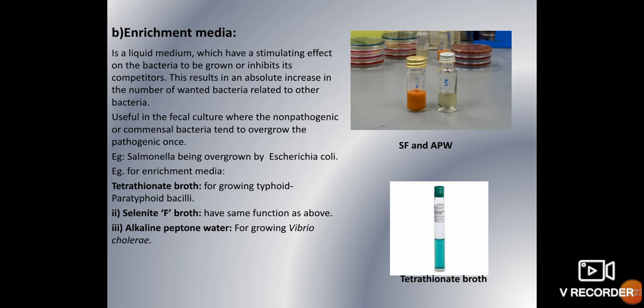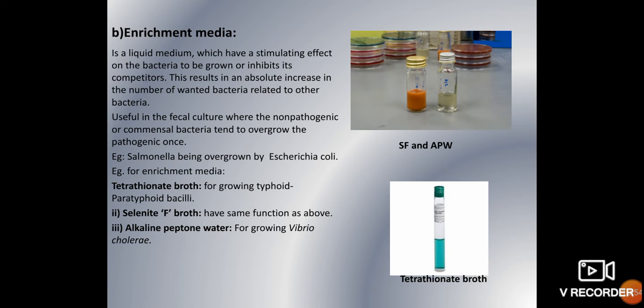For example, Selenite F broth and alkaline peptone water. Selenite F broth enhances the growth of Salmonella, and alkaline peptone water enhances the growth of only Vibrio cholerae. And tetrathionate broth enhances the growth of typhoid and paratyphoid bacilli. So these are some examples of enrichment media. Make sure that enrichment media are always in liquid form.